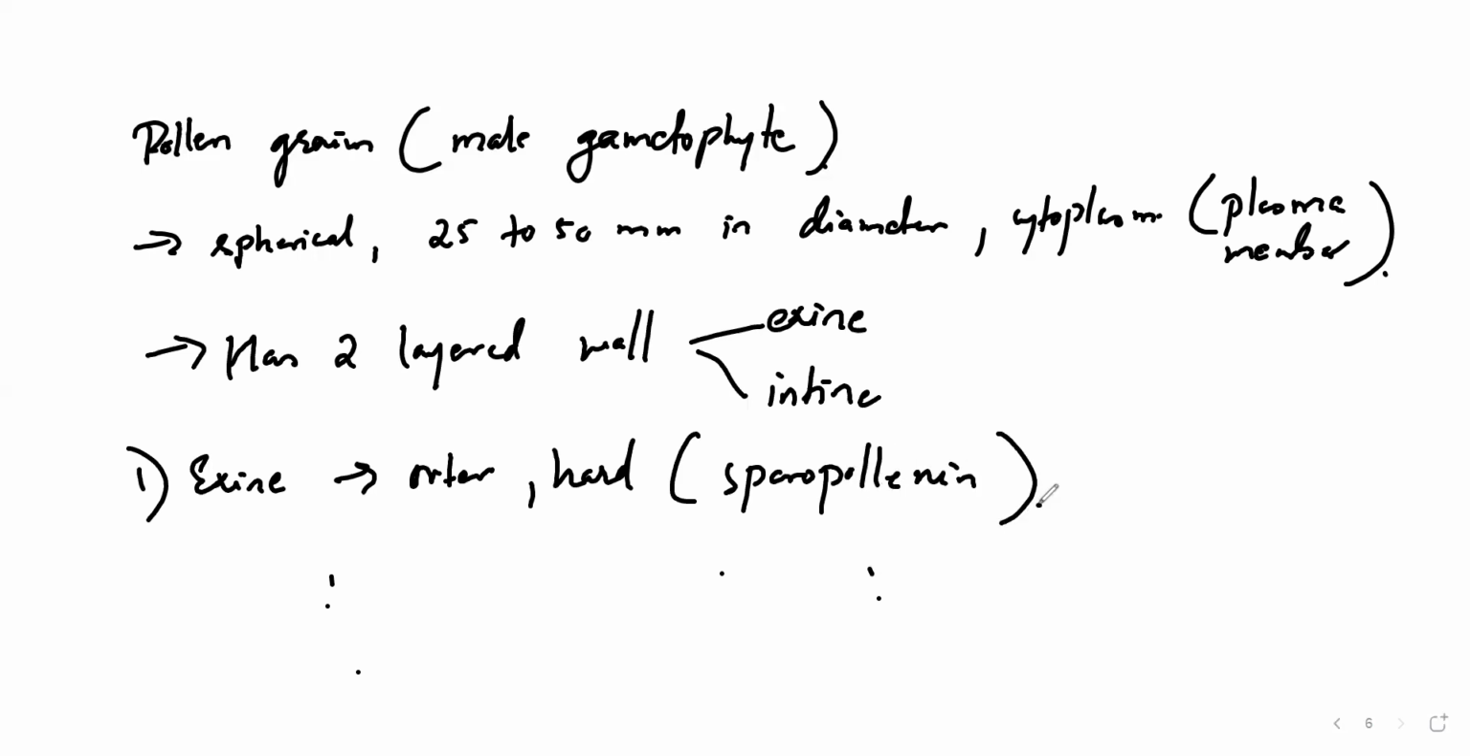Now, this particular sporopollenin which is there, it is very resistant to what? Organic materials. So hence it is able to withstand the higher temperatures outside, or strong acids, alkalis, harsh chemicals, right? So it can withstand all those things. This particular sporopollenin cannot be degraded by any type of enzyme.